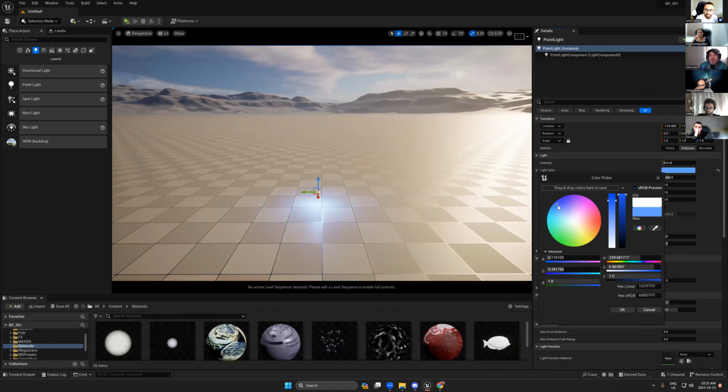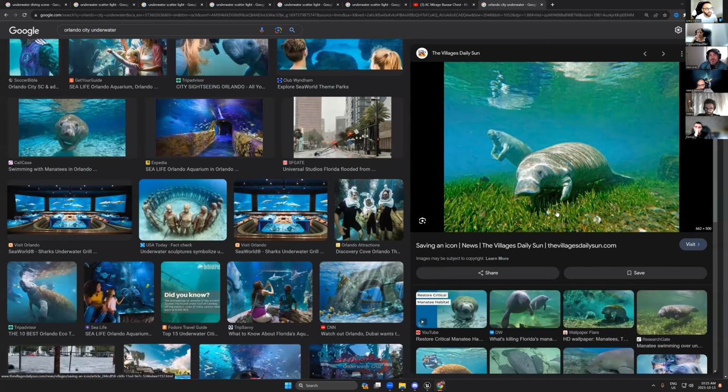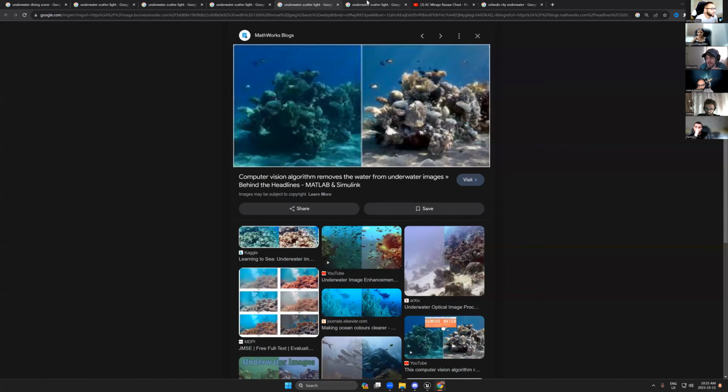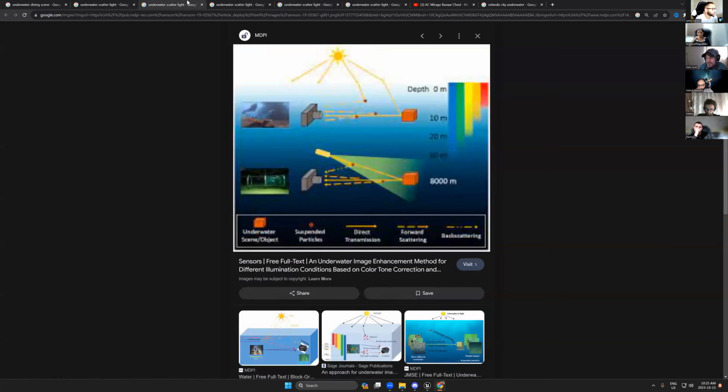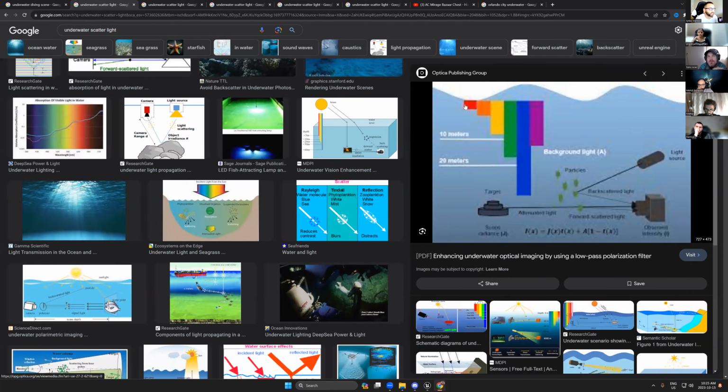This is one of the secrets. As we said before, when you work in photorealism, you have to respect nature. If we go back here, you will find this. You see, we just take the red and the green is still there to 15 meters. We can still see the green color.